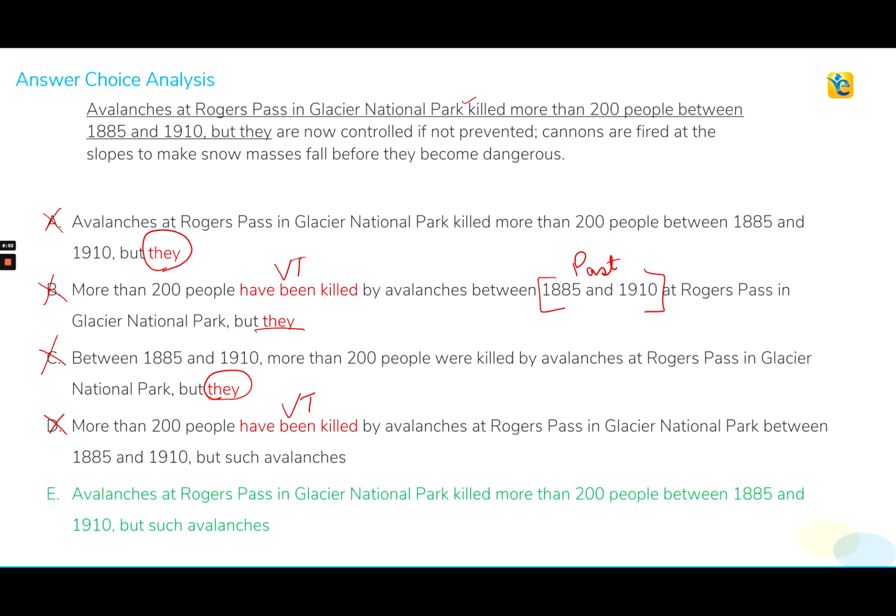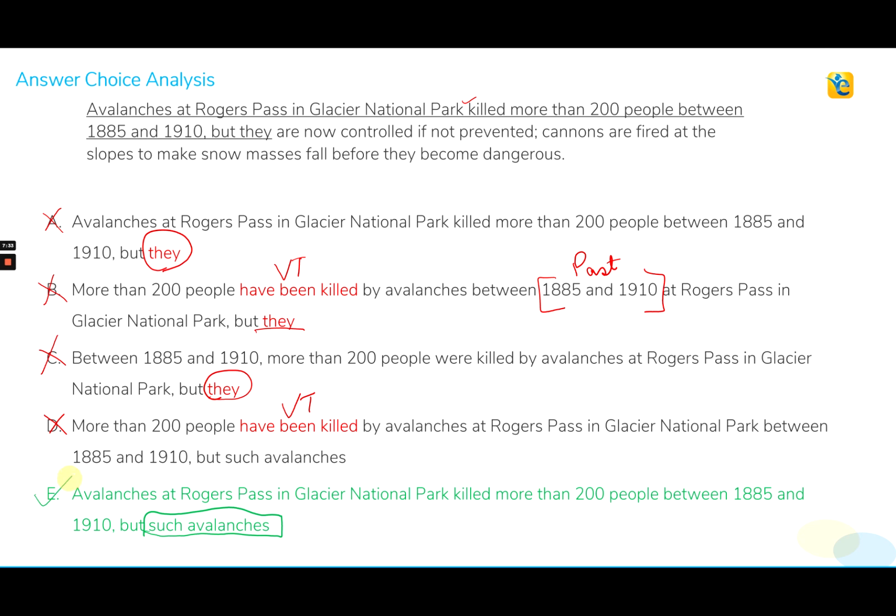Now, if we compare the verbiage of choice A and the verbiage of choice E, the only difference we will find is that this pronoun they that was problematic in choice A has been replaced by such avalanches in choice E. That totally solves the logical issue that we faced with the original sentence. When we use the phrase such avalanches, we are talking about avalanches in general and not the specific avalanches that took place at Rogers Pass from 1885 to 1910.